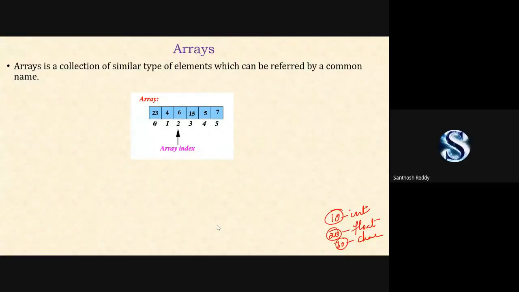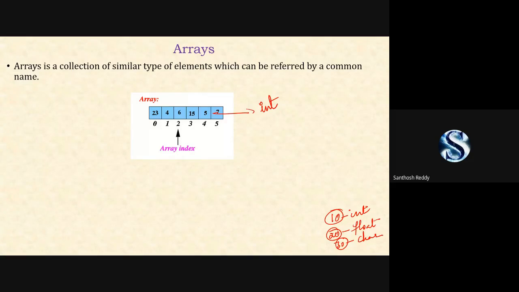Yes, sir. Okay. Now we can see a pictorial representation here where the data present in the boxes, which we call elements, are of similar type. The type name is integer. Array is a collection of similar type of elements. In this collection, we have integer type elements.